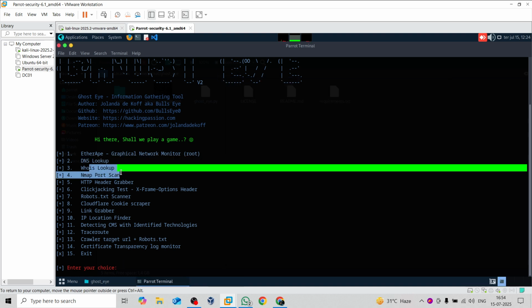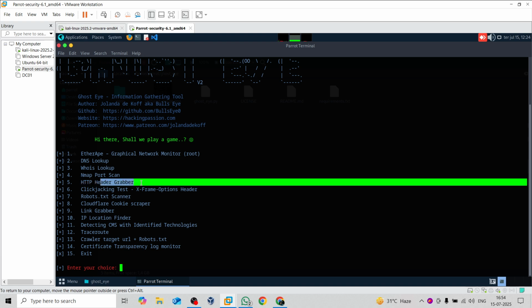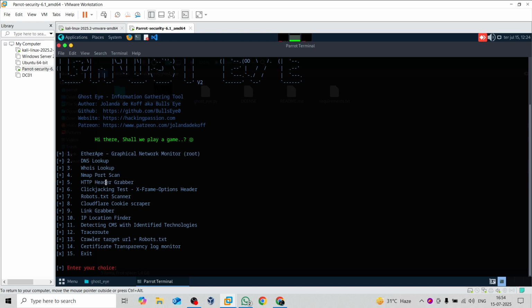You can do DNS lookup, whois lookup, nmap port scan, all these things. With the HTTP header grabber, you can gather the HTTP URLs, and you can see whether any attack can be performed, or you can modify the URLs, or do attacks with the help of HTTPS. You can check whether it can be downgraded or not. So let me give you an example with an attack.